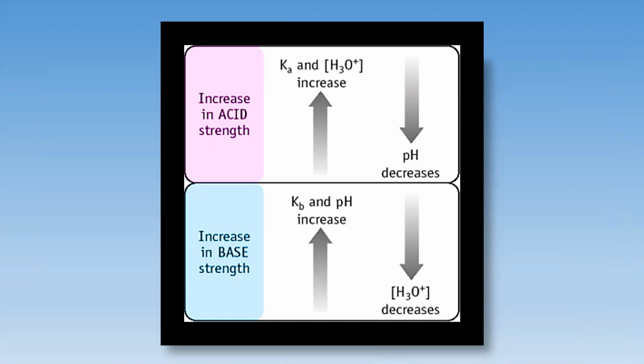As we all know, pH is equal to the negative logarithm of the concentration of hydronium ion. Similarly, pKa is equal to the negative logarithm of Ka, meaning the more the Ka value, the less the pKa value, and hence the strength of the acid is more. And the same with pKb, right? The more the Kb value, the more is the basic strength.